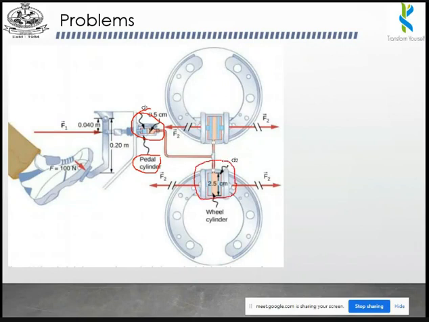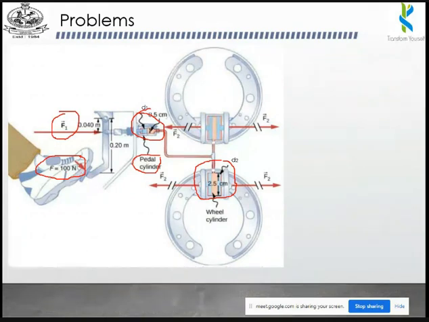As in our previous problem, we are going to find the force. We found the two cylinders, and they are connected with a common pipe, so the pressure applied inside the first cylinder is equal to the pressure applied on the second cylinder. So we use the basic formula F1 divided by A1 is equal to F2 divided by A2. A person is applying 100 Newton of force to this pedal, so this is our F1. The F1 value is available, that is 100 Newton.